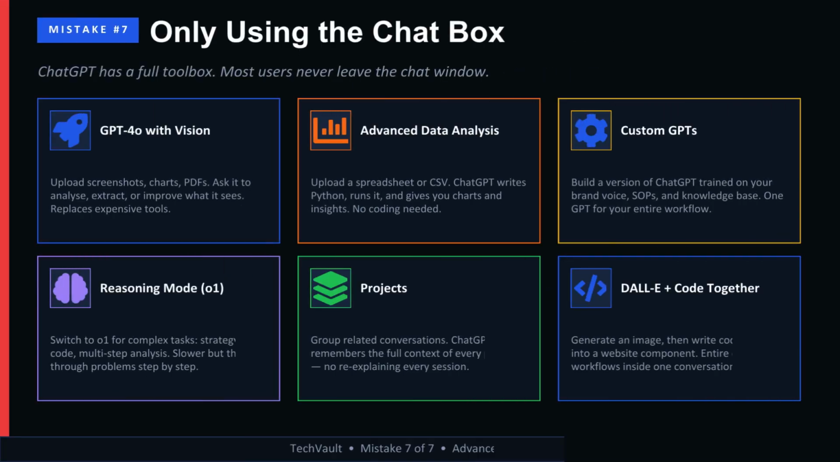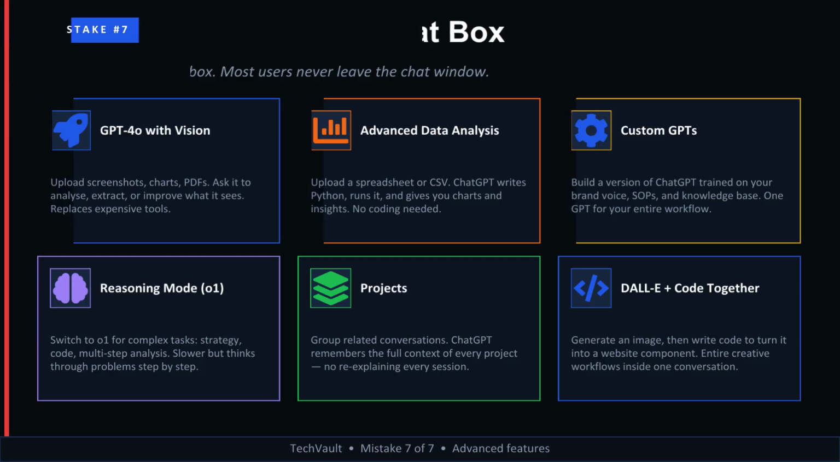Many users think ChatGPT is only for typing questions. It's much more powerful than that. You can upload screenshots, analyze PDFs, review spreadsheets, generate images, create code, build custom GPTs, and organize projects. The most successful users treat ChatGPT like an entire productivity system, not just a chatbot. The more tools you use, the more value you unlock.